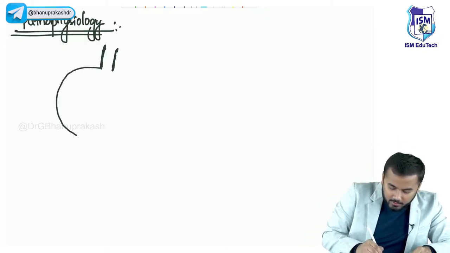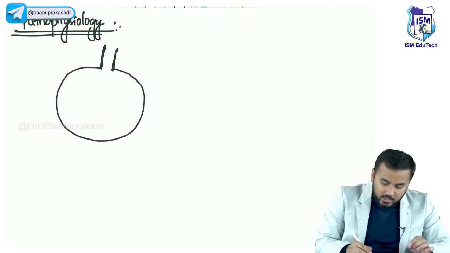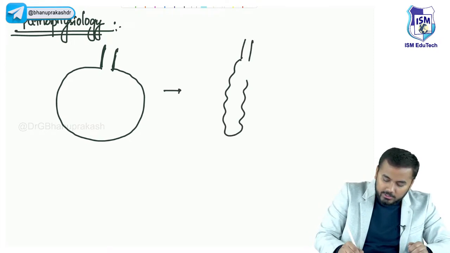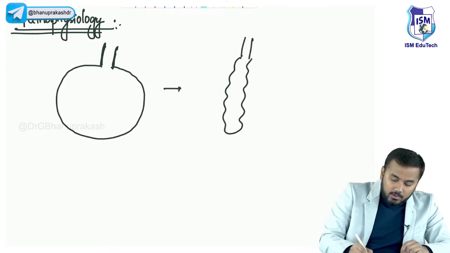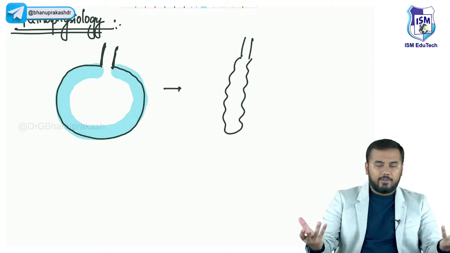So this alveoli, whatever I'm drawing, this is called a normal alveoli. Now, what will a collapsed alveoli look like? This is a collapsed alveoli. See, the alveoli is collapsed. Why? Because I told you a normal alveoli has surfactant, and a collapsed alveoli does not have surfactant.